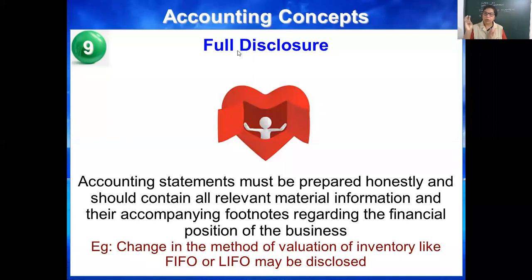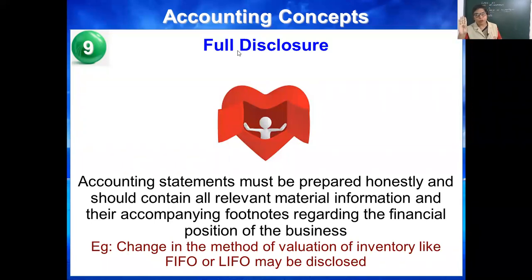Voucher, journal, ledger, trial balance, trading account, P&L account, balance sheet, means all the financial statements must be prepared honestly, without biasness, without partiality, without hiding anything, and should contain all relevant material information. See the point? Relevant information.